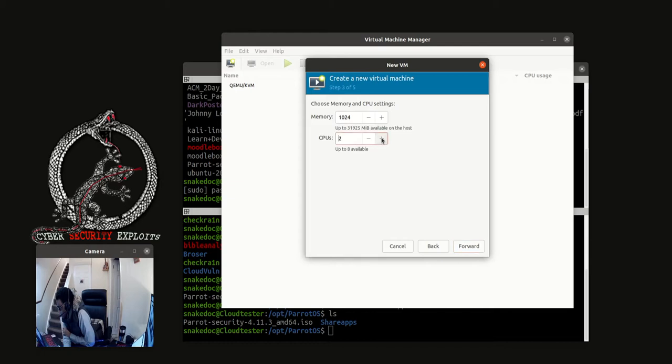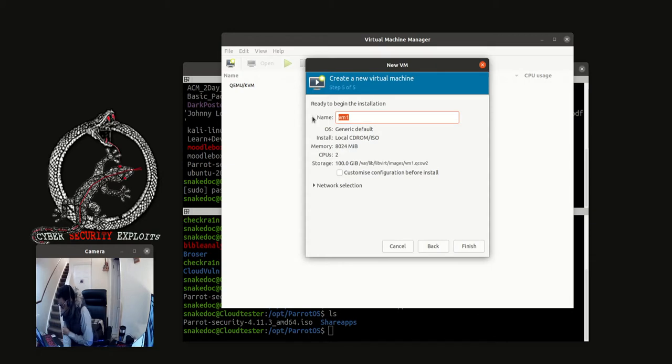Then we want to have 2 CPU. The memory for this, we'll give it 8. So it will be using 8 gig. Then we'll go forward. Then here I'll just change to 100. So that's the hard drive we want. So here select or create a custom storage. So we'll leave the default there.